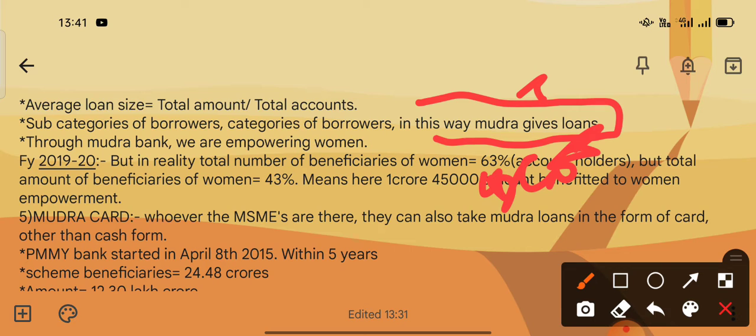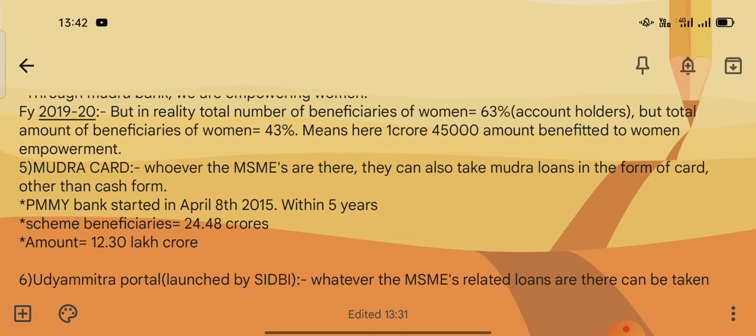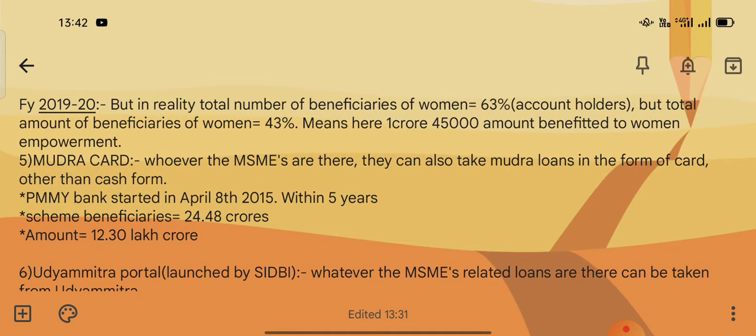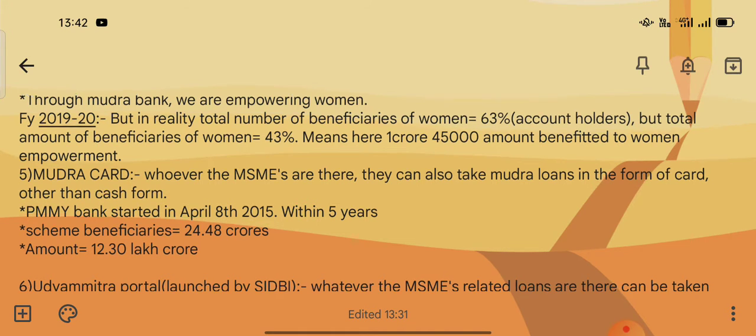The government has been saying that through Mudra Bank, women are getting empowered. But in reality, women are 63% of account holders, while the beneficiaries of the total amount among women is 43%.